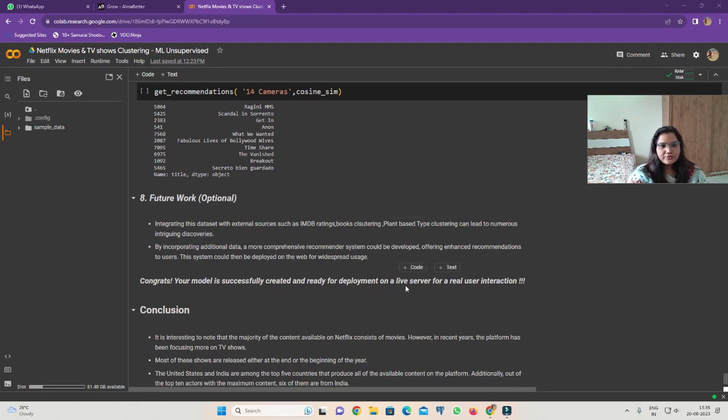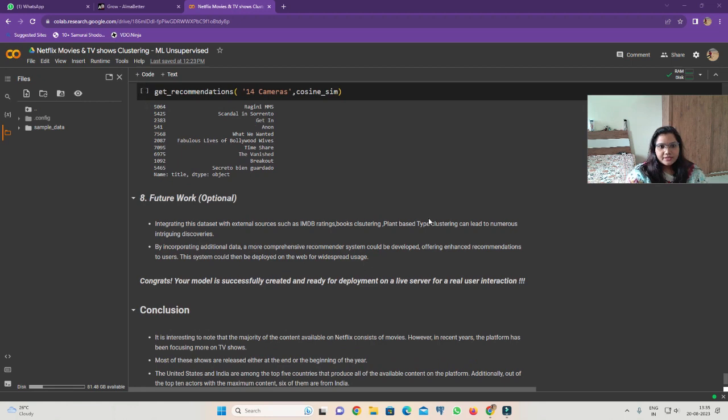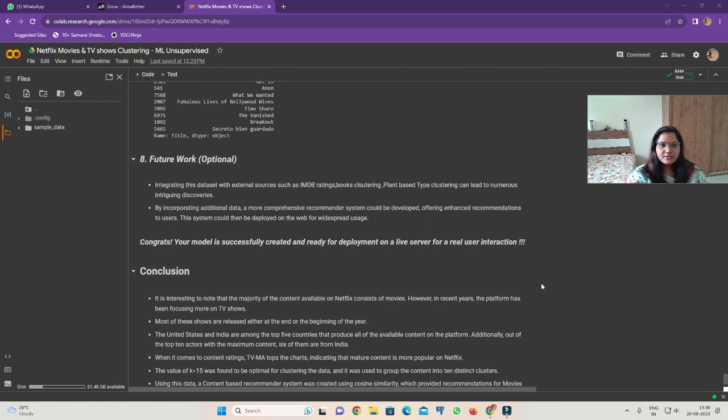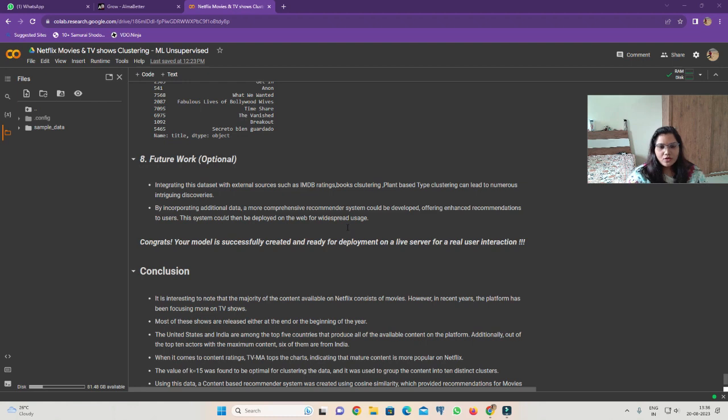In future we can work on integrating this dataset with external sources such as IMDB ratings, books. Clustering can lead to numerous interesting discoveries. Then by incorporating additional data, a more comprehensive recommender system could be developed, offering enhanced recommendations to users. This system could then be deployed on the web for widespread use. Because we didn't get the direct dataset, if we got the direct dataset we could work more on this.